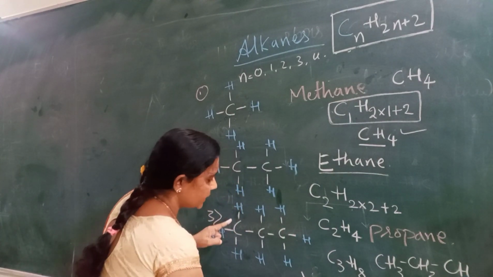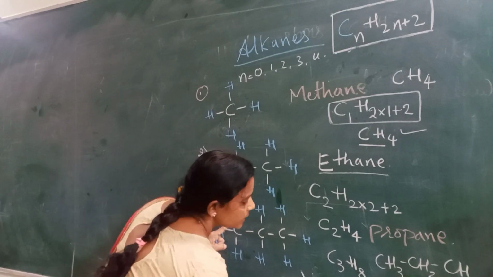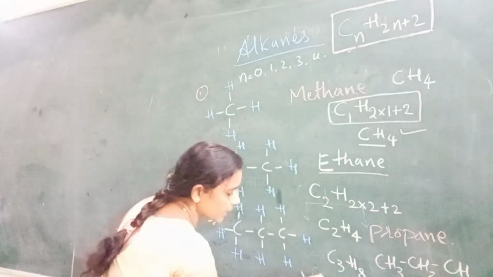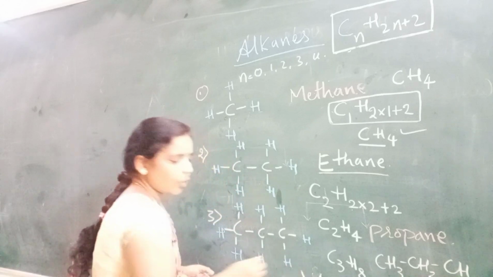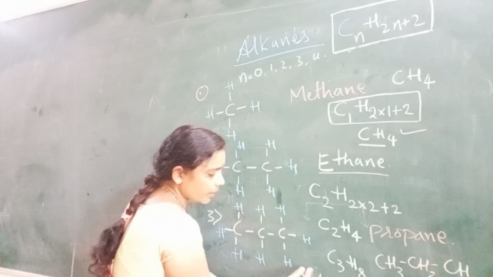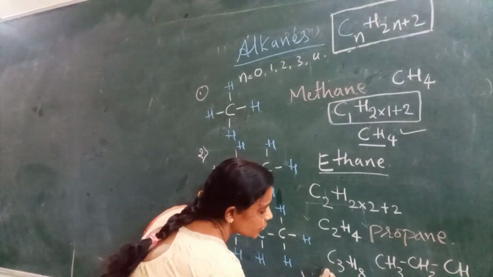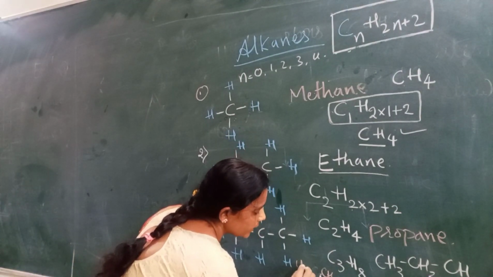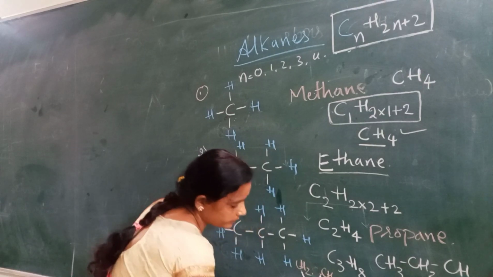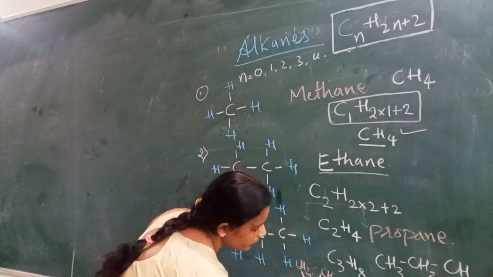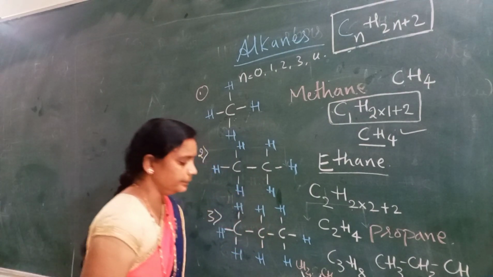CH3, CH2, CH3. It looks like a V, this is the bond line. Every corner or open end leads to the structure. So CH3 will be here, and at this corner, that is CH2.